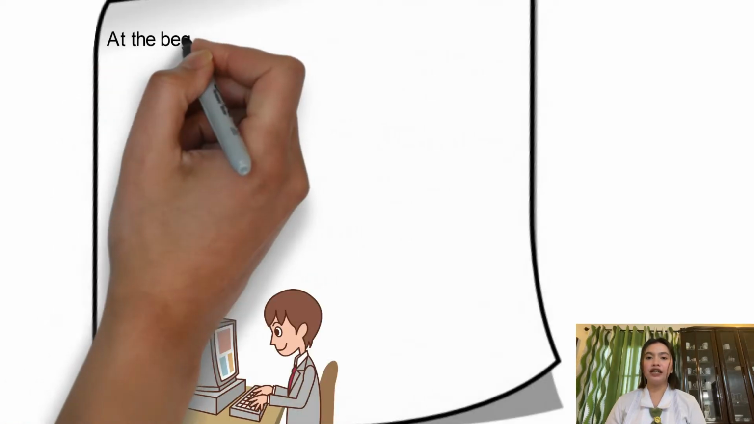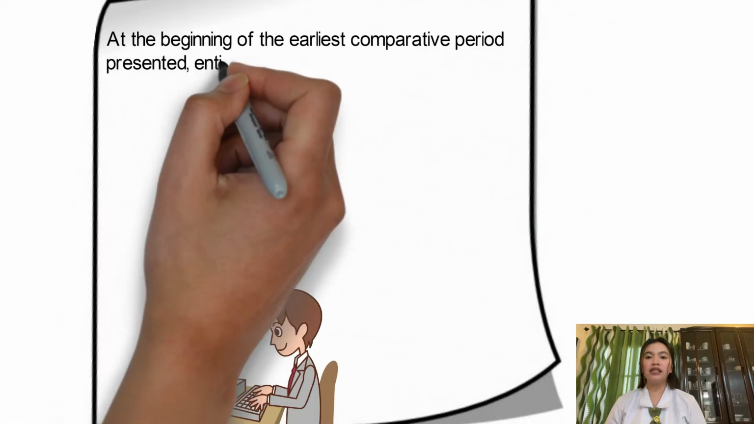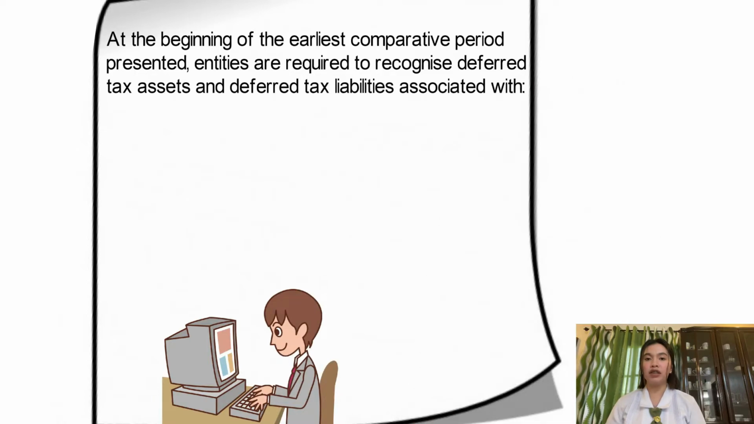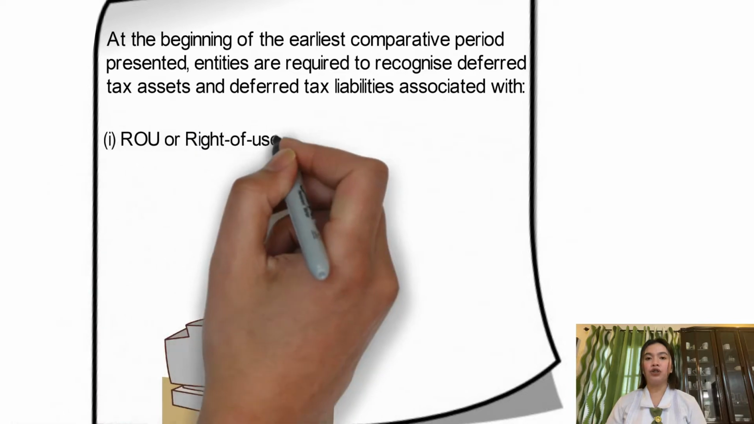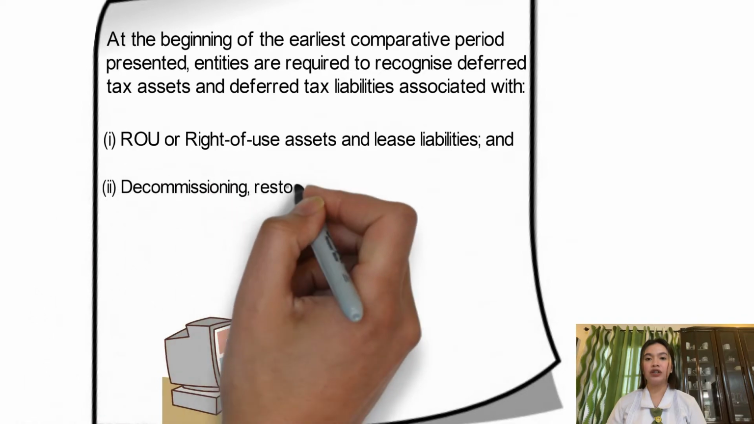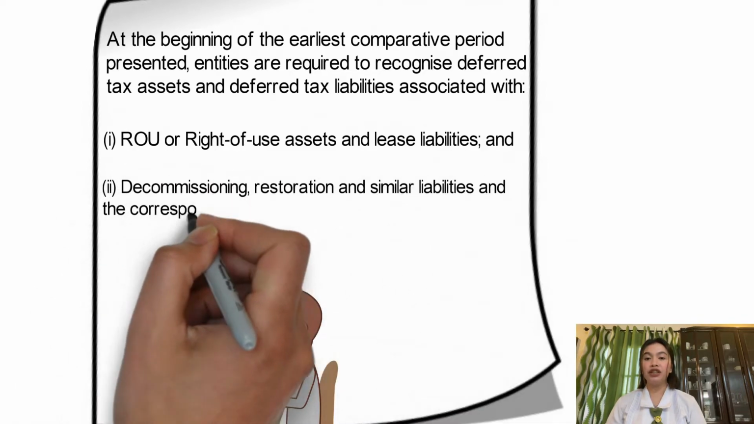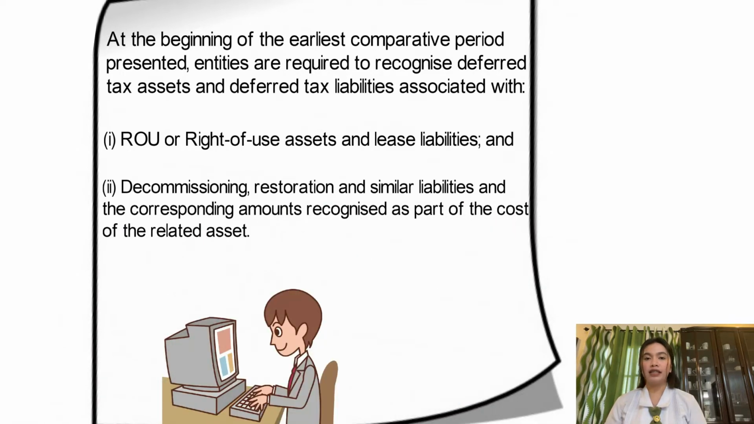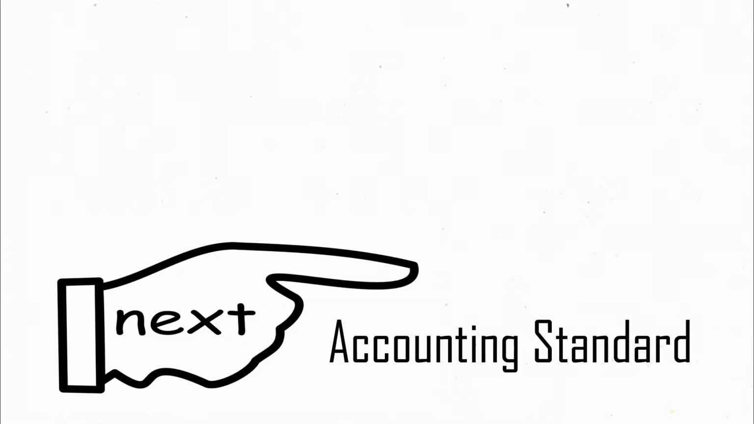At the beginning of the earliest comparative period presented, entities are required to recognize deferred tax assets, which is subject to the recoverability requirements of IAS 12, and deferred tax liabilities associated with: first, ROU or right-of-use assets and lease liabilities, and second, decommissioning, restoration, and similar liabilities, and the corresponding amounts recognized as part of the cost of the related assets. The effect of recognizing these deferred tax items is reflected as an adjustment to the opening balance of retained earnings or other components of equity as appropriate as at that date.